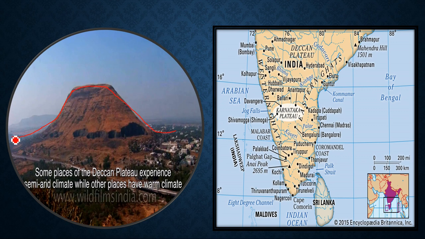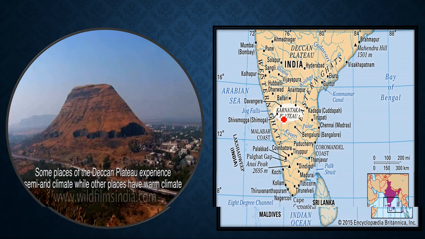And this is the Deccan Plateau. Main hill ranges in the Deccan Plateau would be the Western Ghats and the Eastern Ghats.